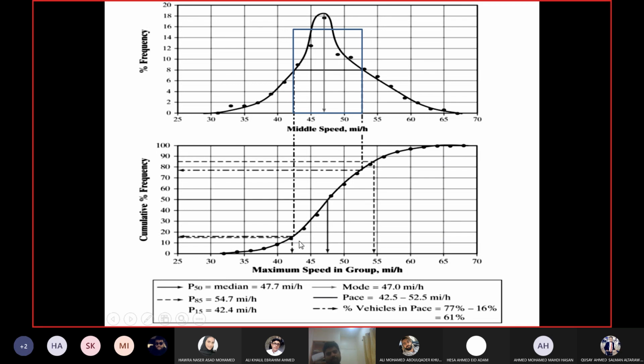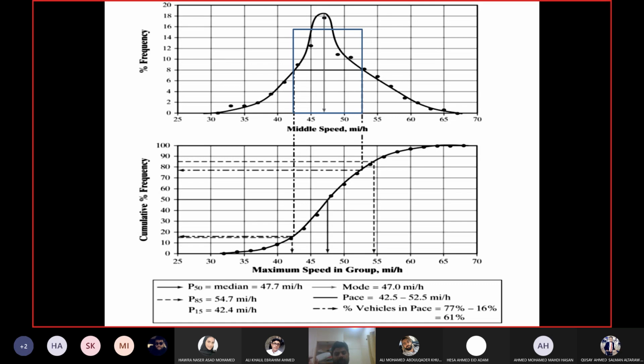For the 85th percentile, same procedure. Go to 85% on the y-axis, drop a perpendicular on the curve, then find the value on the x-axis, and this value is 54.7 according to them. So for example, if you bring me some other data set of the same location and I plot it and find the 15th percentile to be 40 and the 85th percentile to be 55, that means the dispersion is more in that data set as compared to this one.